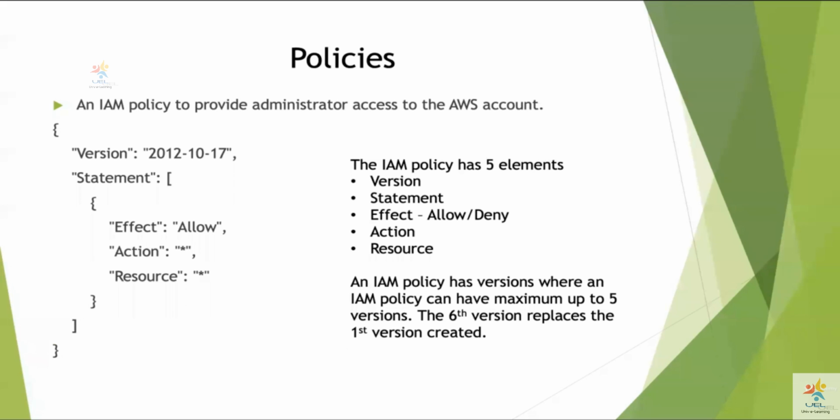And the version means that when AWS came into existence, they have been using certain version numbers for the policies that they have defined. Any new policy that they add will have the latest version as a date mentioned over there. But this administrator access policy was created in the year 2012. Okay. And as discussed, we have elements of the IAM policy, and you can have a maximum of 5 versions. So let's say that you create a policy for the first time, then you edit it at a later point of time. That means you have 2 versions of the policy right now.